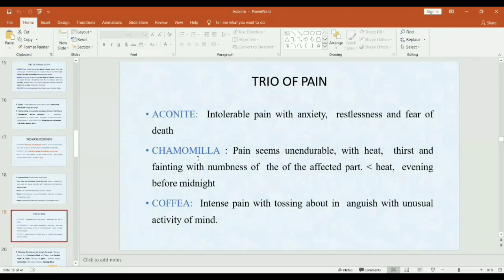In coffea, there is an intense pain with tossing about in anguish with unusual activity of mind. So it is the trio of pain.